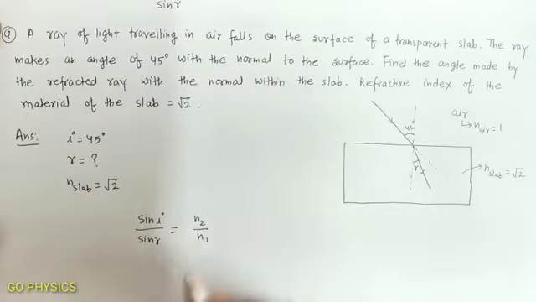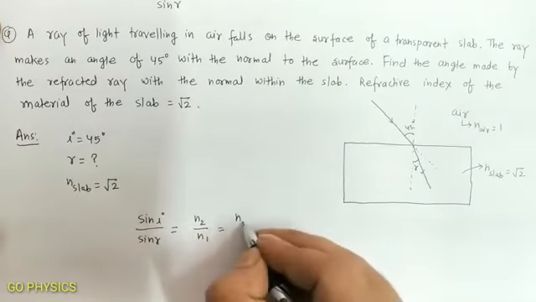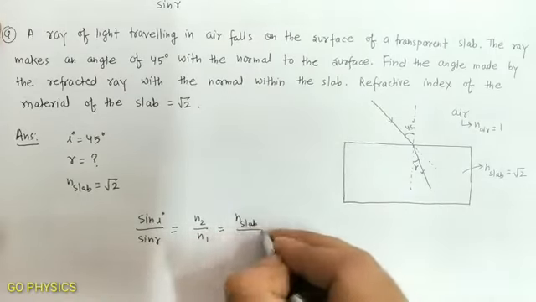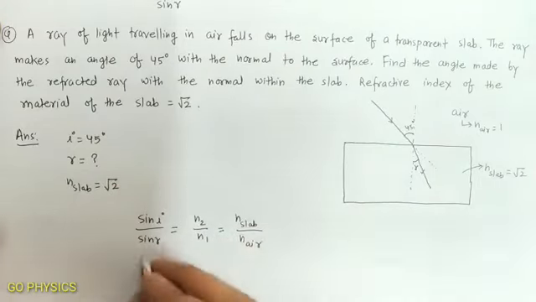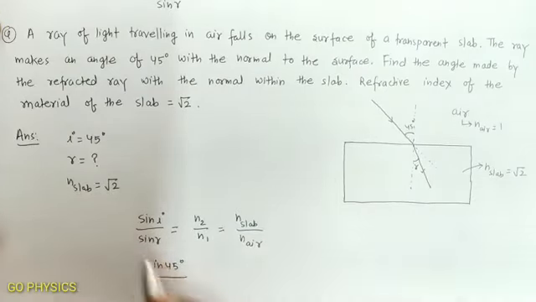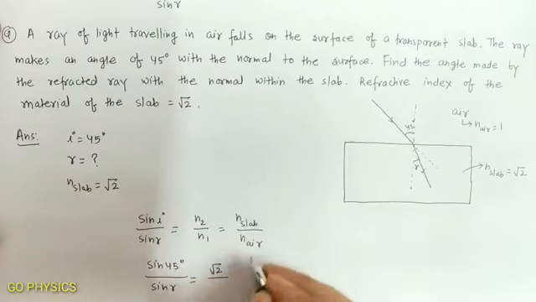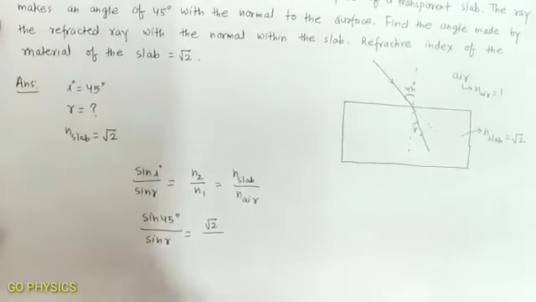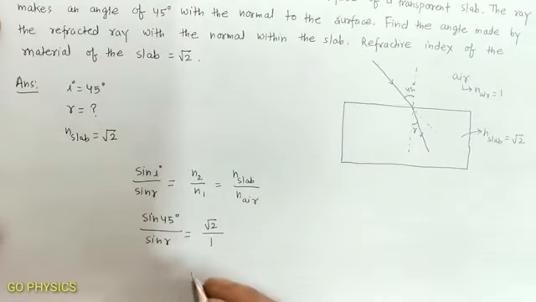So in this case our n2 is refractive index of the slab and n1 is refractive index of air. So substitute the value: sin I, that is sin 45 degree, divided by sin R equal to refractive index of slab, which is equal to √2, and refractive index of air we always take as 1.